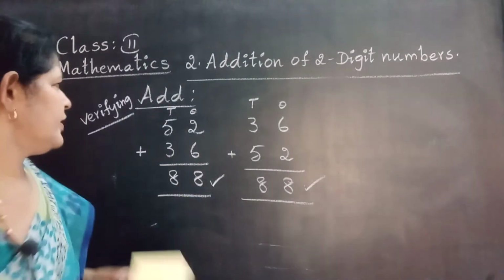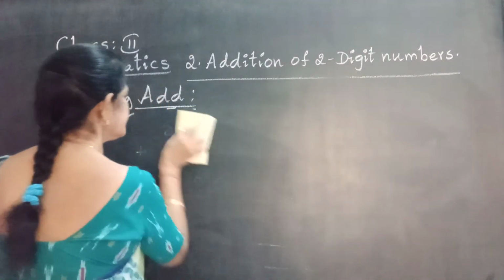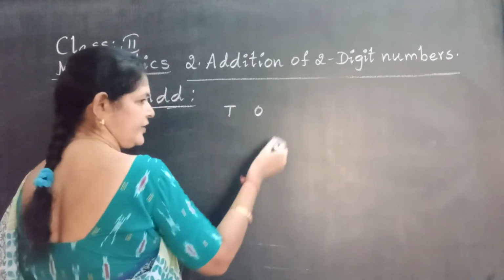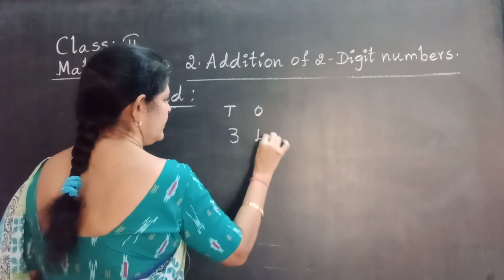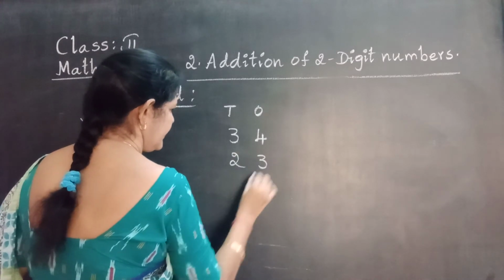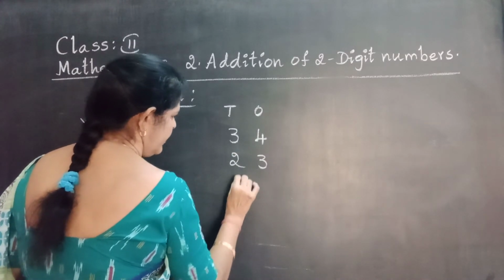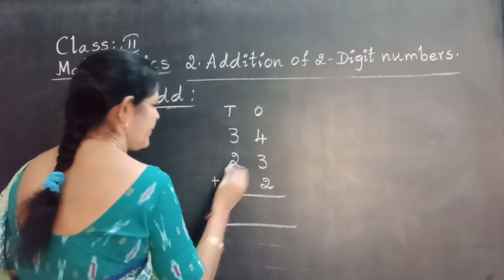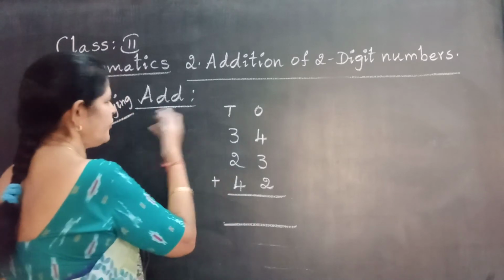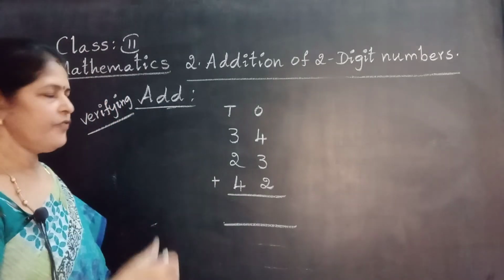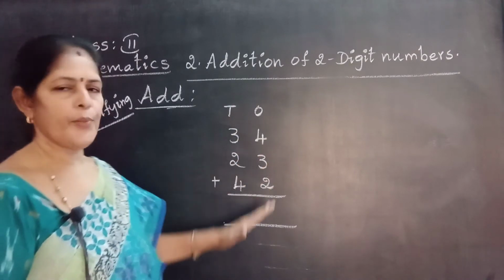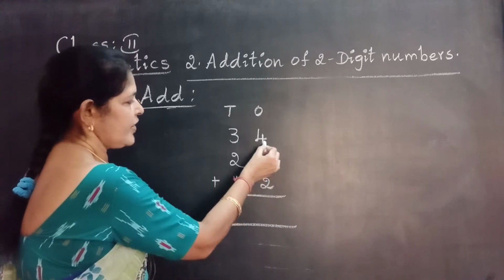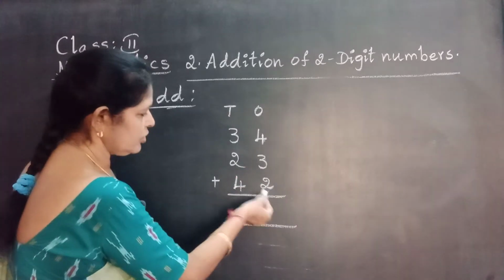Okay, another example. Do you understand? Okay, my dear children. Again, 2-digit numbers I am going to take. 34, 23 and 42. 2-digit numbers, 3 lines. Verifying addition. In verifying addition, first the same process. First find the total of the given numbers. Adding ones. First add these two numbers, then go to the third number.